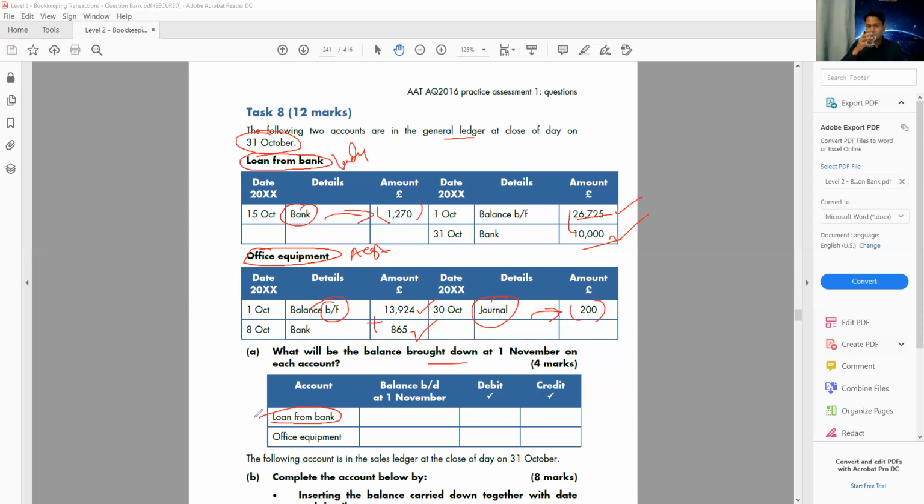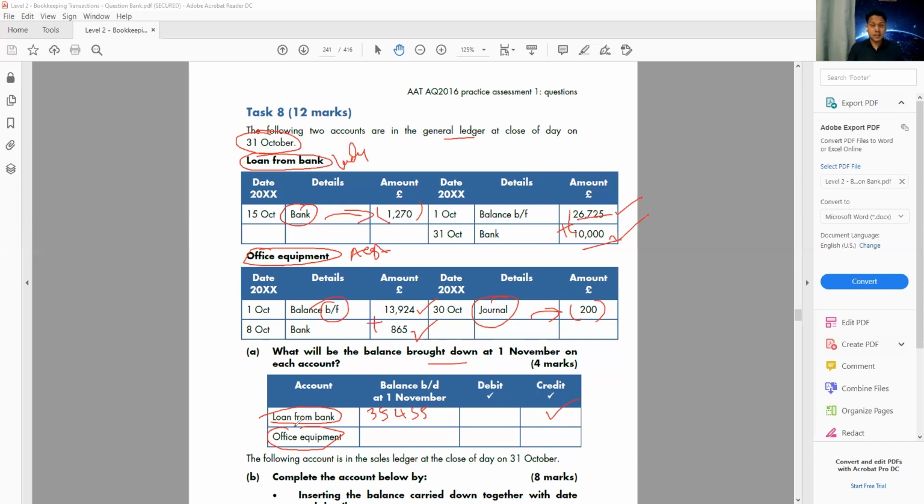All I need to do, we need to add these two and minus 1270. So 35,455, okay. 35,455. And is this my debit or credit? Loan from the bank is always a liability, and this is our credit balance. That's our credit.